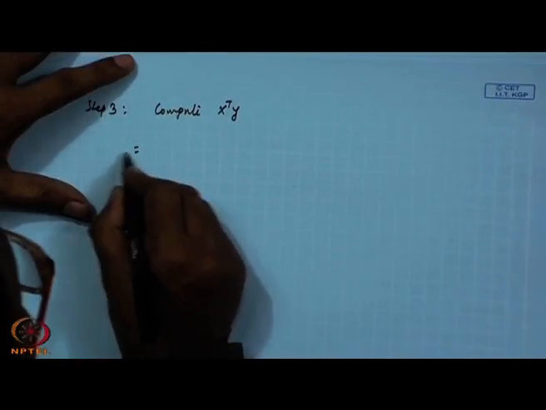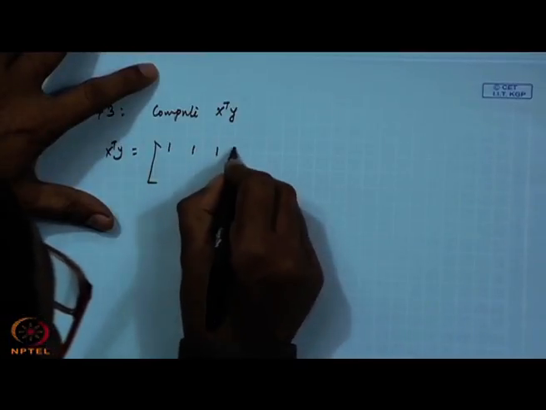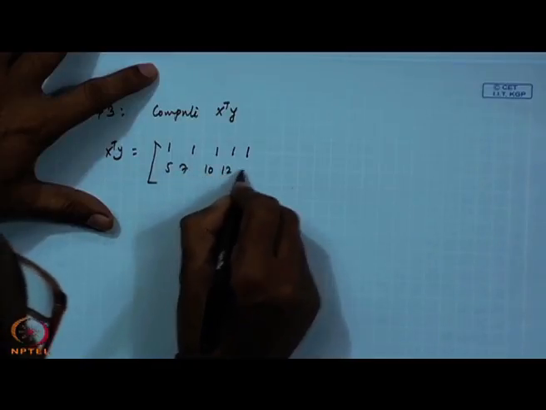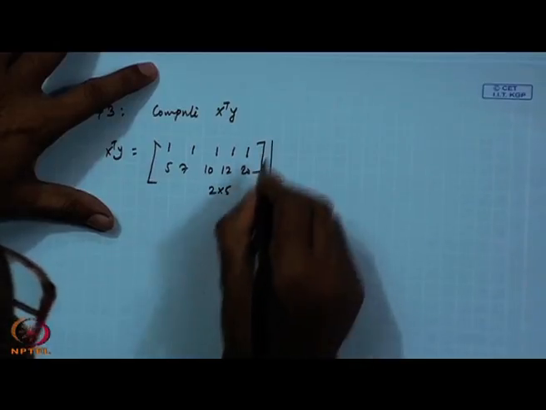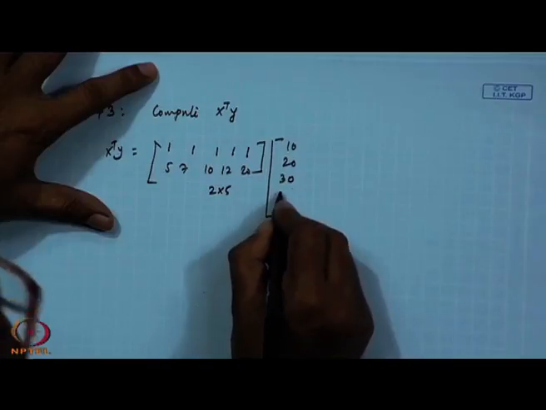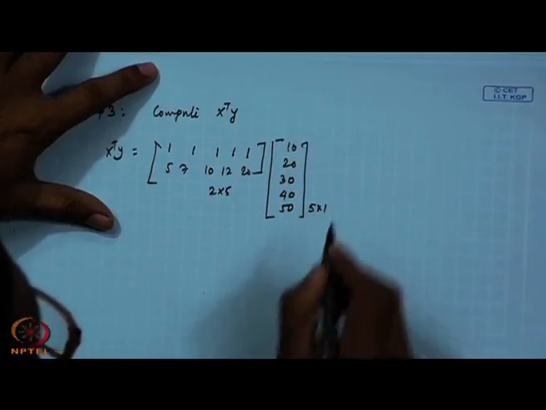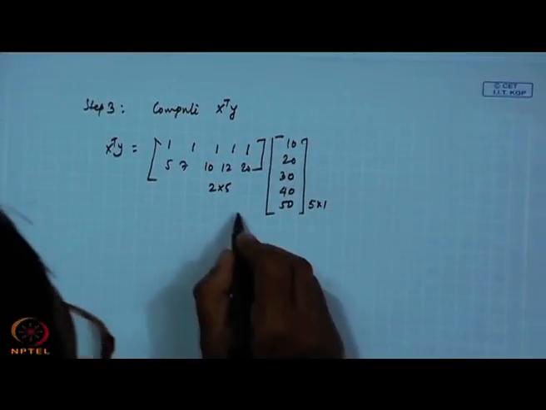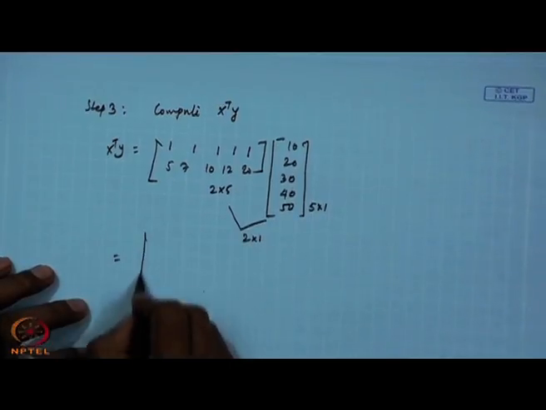So x transpose y is 1 1 1 1 1, 5 7 10 12 20. This is my 2 cross 5, into 5 cross 1, the 10 20 30 40 and 50. So this is 5 cross 1, and the resultant will be 2 cross 1.